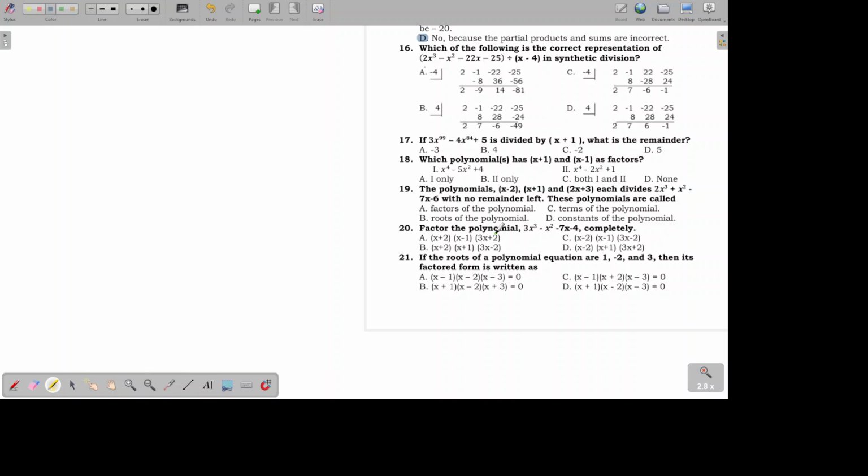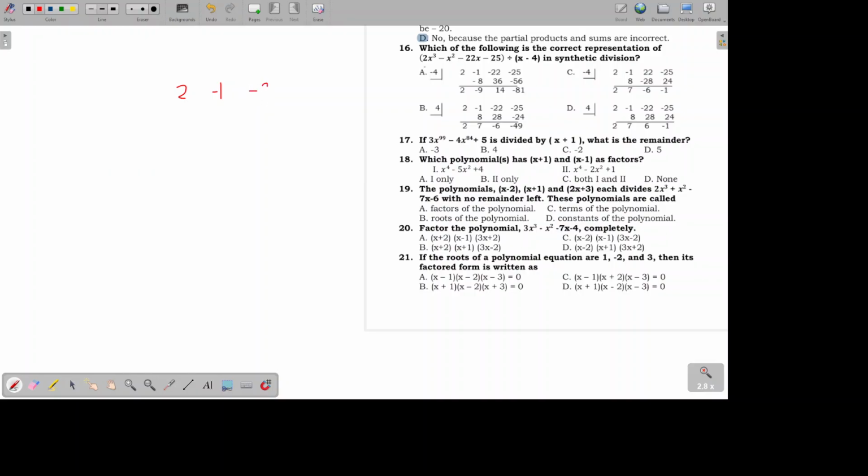Let's have number 16. Which of the following is the correct representation of 2x cubed minus x squared minus 22x minus 25 divided by x minus 4 in synthetic division? So in synthetic division, we just get the coefficients of all terms. So we have 2, negative 1, because if there's no written coefficient, the automatic coefficient is 1.